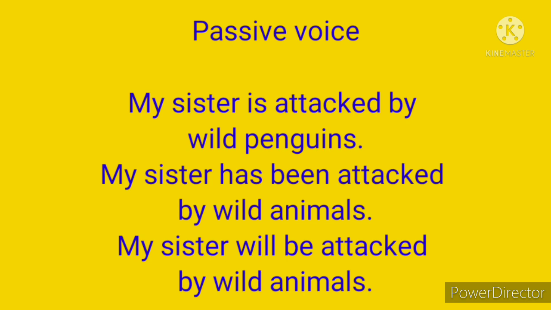Be is added and attack is changed into V3 form, that is attacked. So, will be attacked is a passive voice verb. As usual, my sister is the object on which the action has been done. Wild animals is the doer of the action, and by is the preposition.